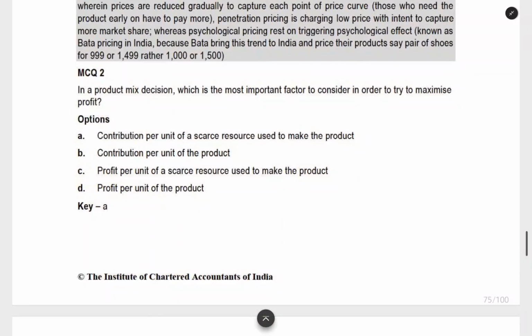Now, the next MCQ is: in a product mix decision, what is the most important factor to consider in order to maximize profit? How to maximize profit? They are asking. Contribution per unit of a scarce resource used to make the product. This we already know. If you watched the practical sums video, we would have learned about throughput contribution, the throughput maximization model, or else the throughput accounting ratio. There we will be seeing the bottleneck resource, the scarce resource. We will be finding out the contribution per unit. Or else at another time also, when we have a limiting factor, we will do this only.